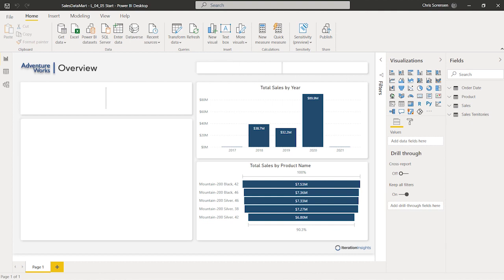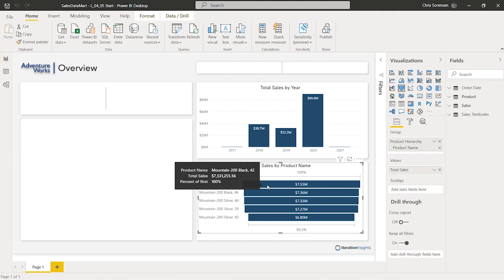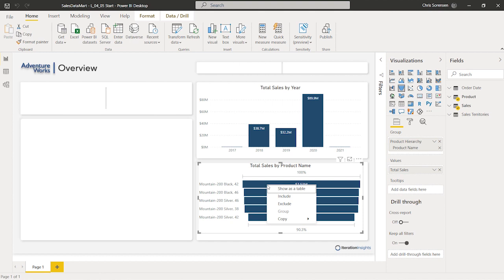So essentially what we've got is this total sales by product name funnel chart. And what we want to enable a user to do is go to one of these products on the chart here, hover over top of the bar, right click, and then allow them to drill through over to a page that has more detailed information about that particular product.